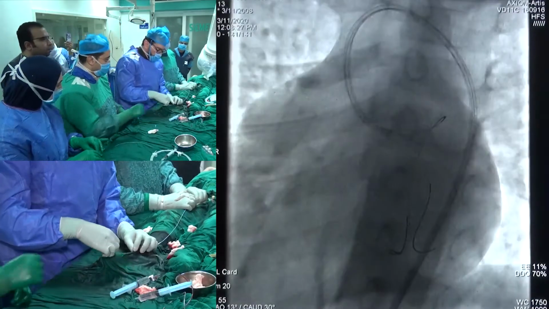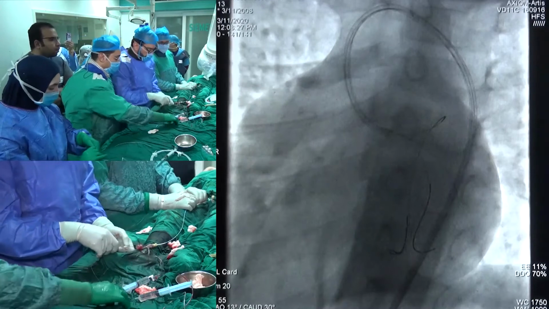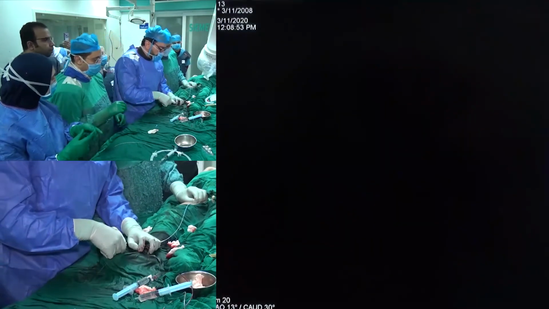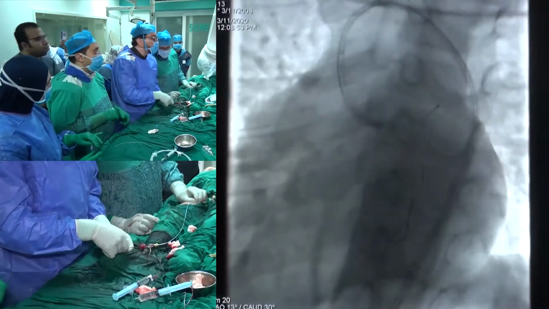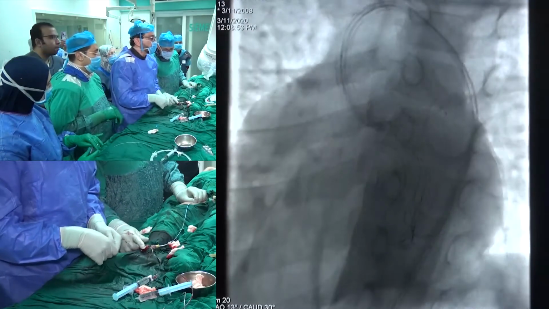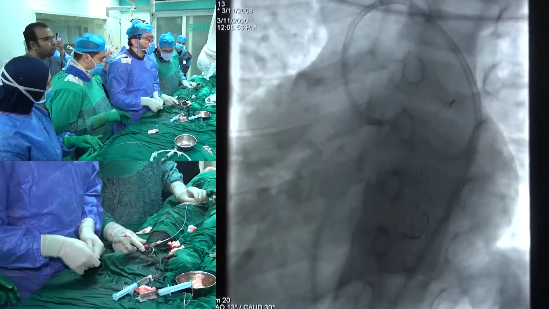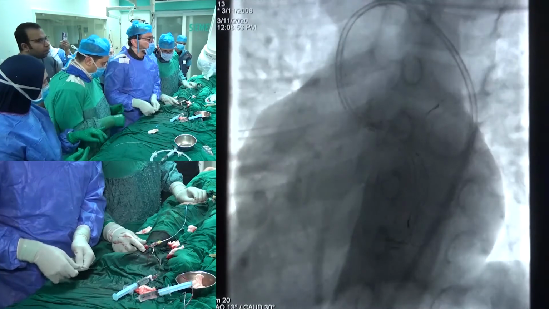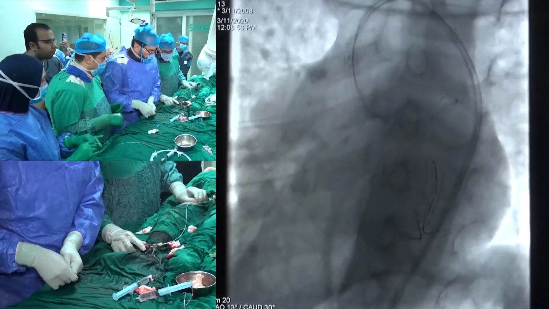When we put the guide again inside the ostial left main stent, the guide should be pulled in over the balloon, not without the balloon, or it will spoil the stent in the ostium. Okay, out.